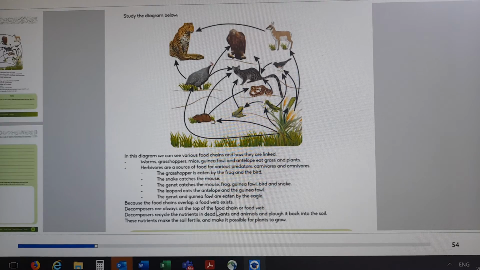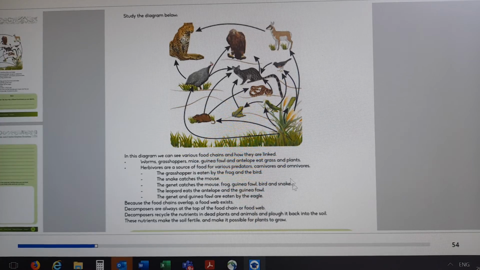Decomposers are always at the top of the food chain or food web. Decomposers recycle the nutrients in dead plants and animals and plow them back into the soil. So decomposers are very important in the food chain or food web. These nutrients plowed back by decomposers make the soil fertile and make it possible for plants to grow again. So we will always have the cycle there.